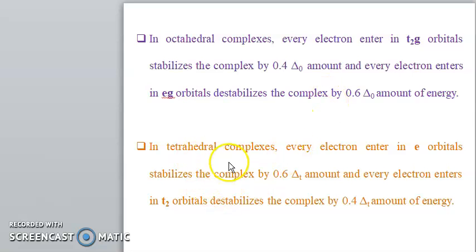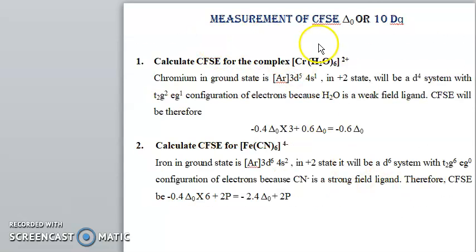Likewise, in a tetrahedral complex, every electron entering an e orbital stabilizes the complex by 0.6 Δ tetrahedral, and every electron entering a t2 orbital destabilizes the complex by 0.4 Δ tetrahedral. So this is the calculation of Δ octahedral or 10 Dq.